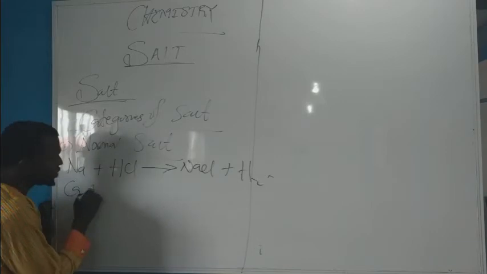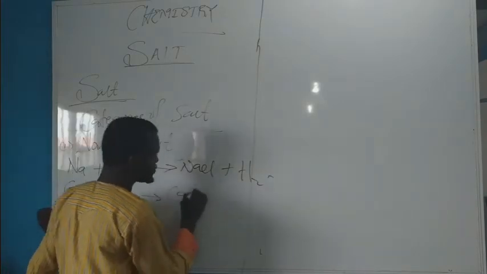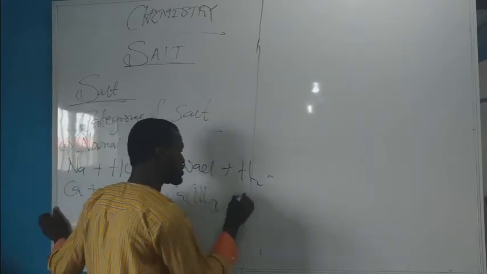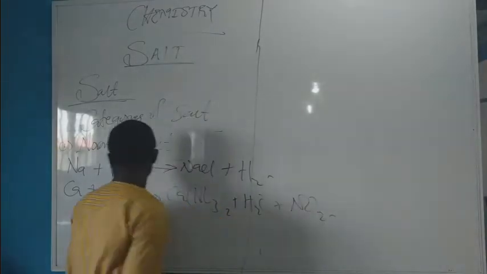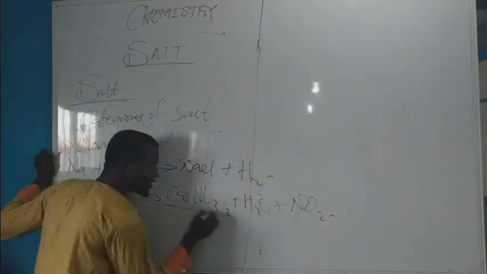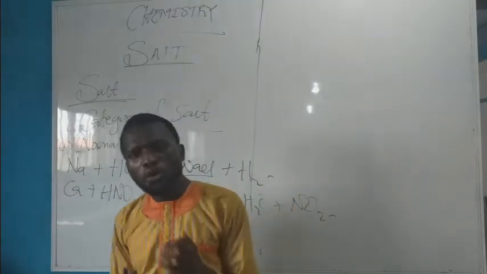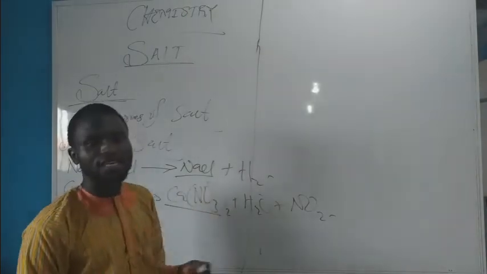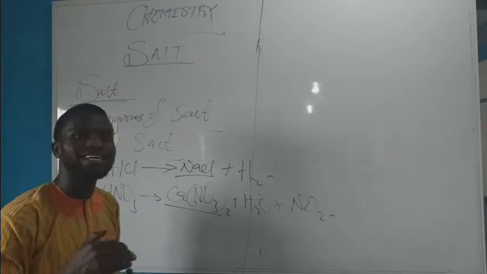Then this is calcium plus HNO3. Calcium nitrate plus water and nitrogen(IV) oxide. So if you look at this reaction, you can see this is a normal salt. However, few normal salts are neutral. Others are acidic or alkaline. It's just a few normal salts that are neutral, while others are acidic or alkaline.